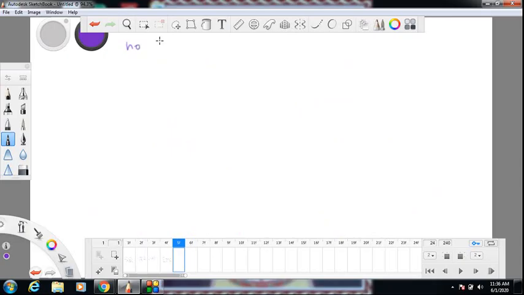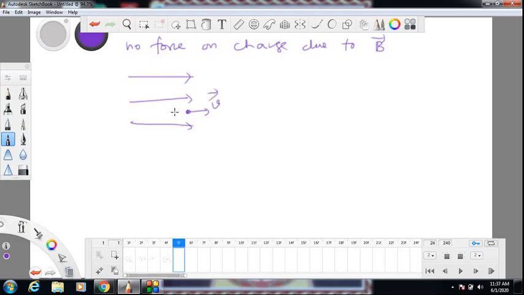That means, suppose I have magnetic field to the right in a certain room and I am throwing a charge to the right, this does not experience force because the velocity is parallel to magnetic field. Then no force is experienced by charge in magnetic field.